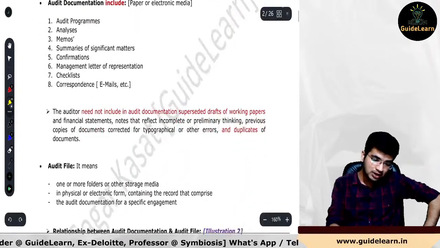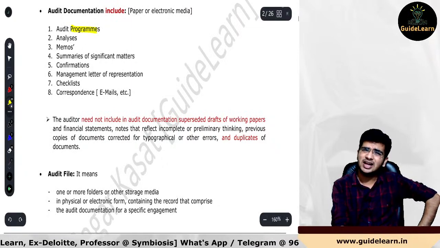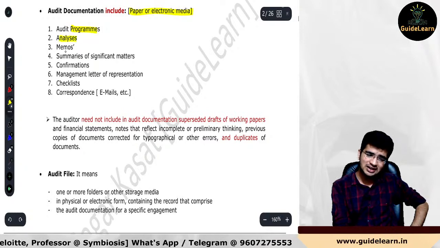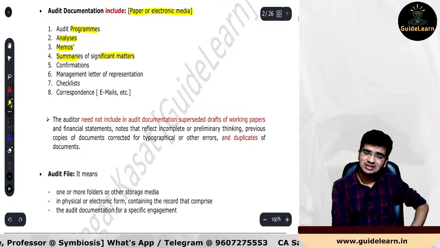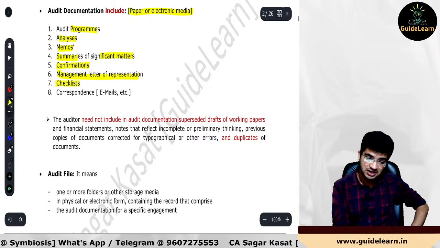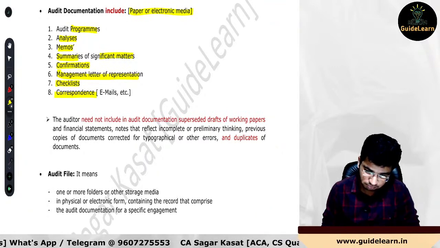Very important thing. Then what shall be included in the audit documentation? Your audit program, everything. I would say everything, paper or electronic form, doesn't matter. Audit program, analysis, memos, summaries of significant matters, confirmations, SA 505, management letter of representation SA 580, checklist, correspondence, that is what communications. Okay. Next,